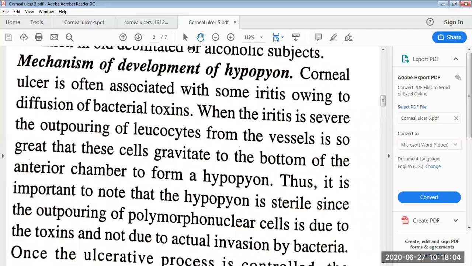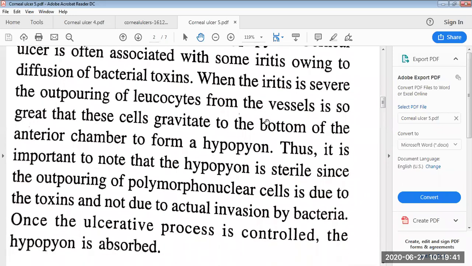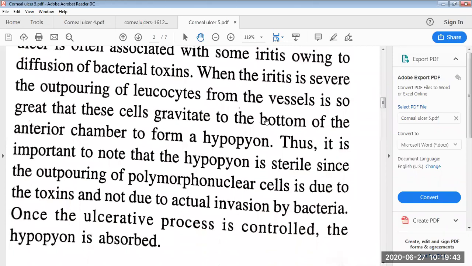Then the mechanism of development of the hypopyon: the corneal ulcer is often associated with some iritis owing to diffusion of bacterial toxins. When the iritis is severe, the outpouring of leukocytes from the vessels is so great that these cells gravitate to the bottom of the anterior chamber to form a hypopyon. Thus, it is important to note that the hypopyon is sterile, since the outpouring of the polymorphonuclear cells is due to the toxins and not due to actual invasion by bacteria.